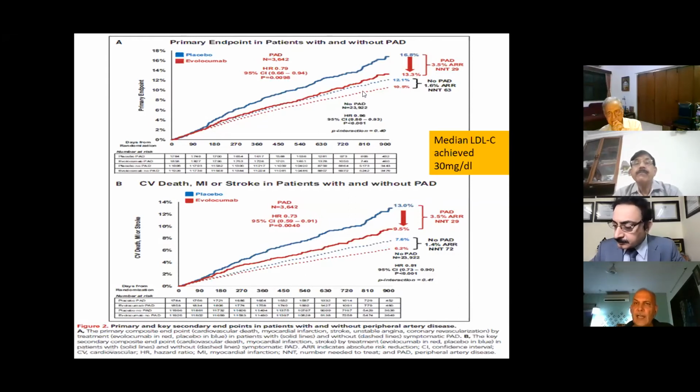And if we take those patients with peripheral artery disease versus those patients without peripheral artery disease, the absolute risk reduction in patients with PAD was 3.5 with an NNT of 29. And in those patients without peripheral artery disease, the absolute risk reduction was 1.6 with an NNT of 63.